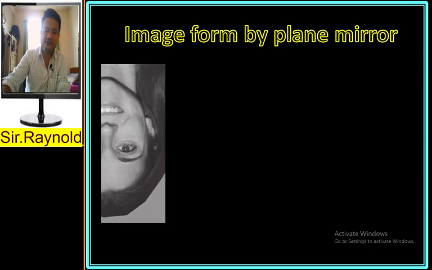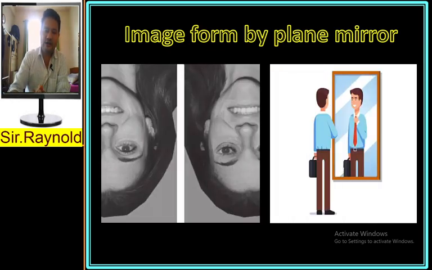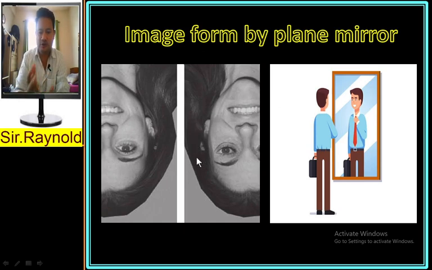The first thing I'll show you is the image. Just look at these two images. You'll find that in the left image, this woman is upside down, whereas in the other image she is straight.